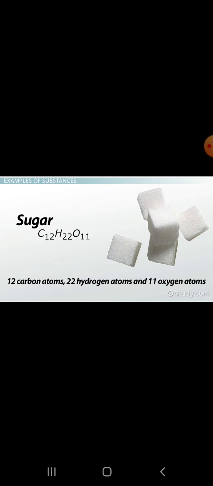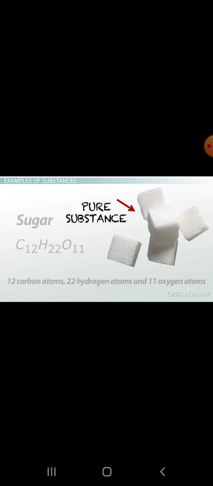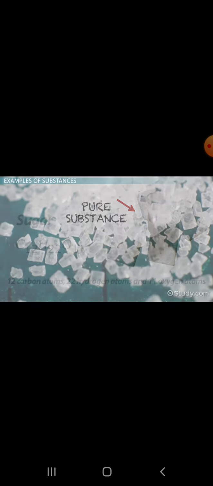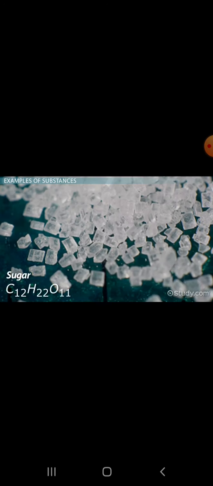Sugar has the chemical formula C12H22O11. This tells us that it comprises 12 carbon atoms, 22 hydrogen atoms, and 11 oxygen atoms bonded together and functioning as a unit, which means sugar is a compound and can be broken down further into the individual elements carbon, hydrogen, and oxygen. Thus, sugar is a pure substance. An easy way to figure out whether or not something is a compound is to consider whether it has a chemical formula. Anything that can be represented by a chemical formula is a chemical compound and is therefore a pure substance.